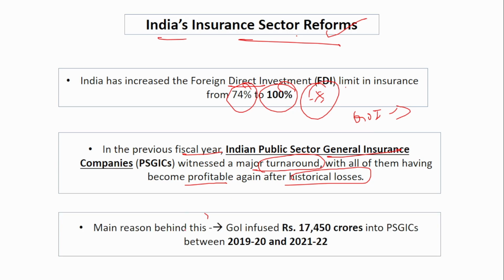The main reason behind this is that the Government of India infused 17,450 crores into these insurance companies between 2019-20 and 21-22. So now all the public sector general insurance companies are profitable. Firstly, they were loss making, now they are all profitable, and the FDI limit in insurance is 100%.